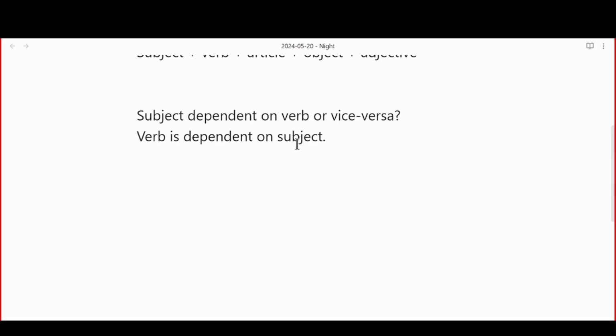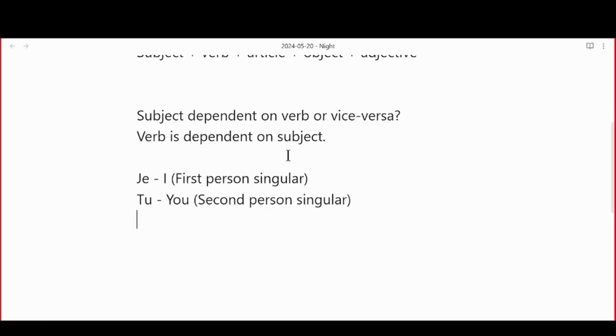Now, what kind of subjects do we have in French? We have all kinds of subjects, as in English. So we say, je as I. It is first person singular. What is tu? It is you. What would it be, Shrish? Second person singular. Very good. And you also have to remember, this is informal. Now we have il. What would it be? He.